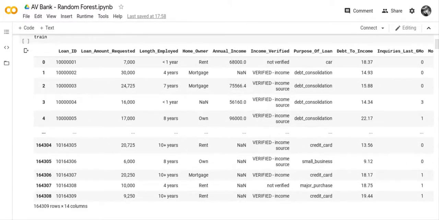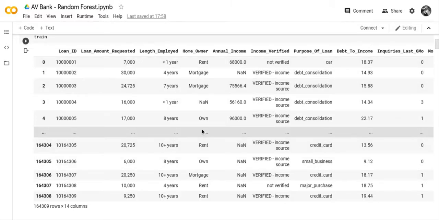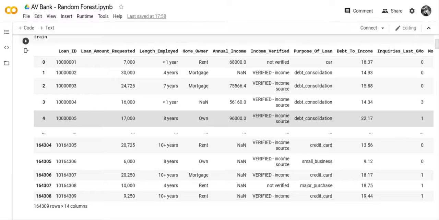What we had to do was take all of these strings and convert them to integers, really, and put them through a label encoder. In the past, with strings like these, such as less than a year or 10 plus years, I would strip out the characters and just have a digit.